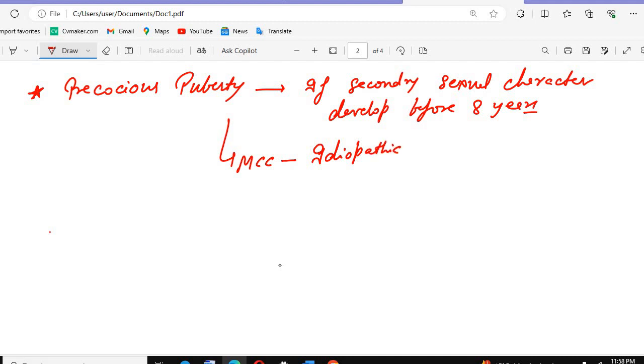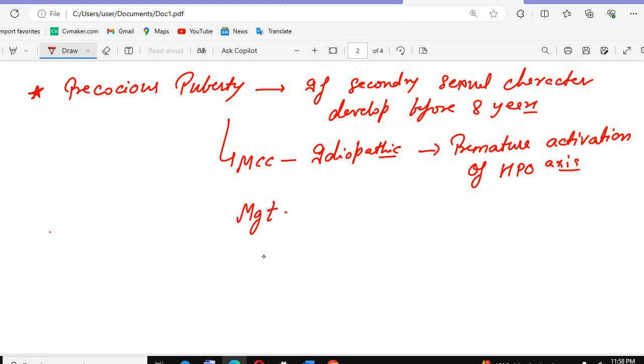We don't know, but sometimes it can be due to premature activation of the, if there is an early or prematurely activation हो जाए किसका? HPO axis का. Which axis? Hypothalamo pituitary axis. What is the management? The management what we will give here, we will give the continuous GnRH. What will the continuous GnRH?